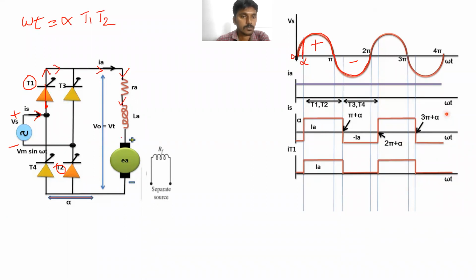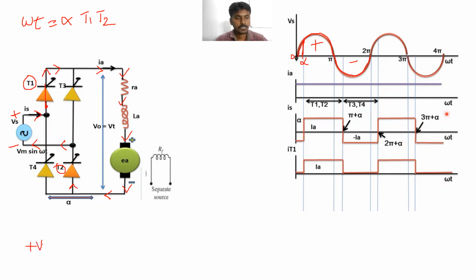Through the load circuit, means the armature circuit. Through this direction. Through this direction. Through this point. Is it clear? So this is the path for flowing the current when T1 and T2 are triggered. So what is the path for flowing the current?